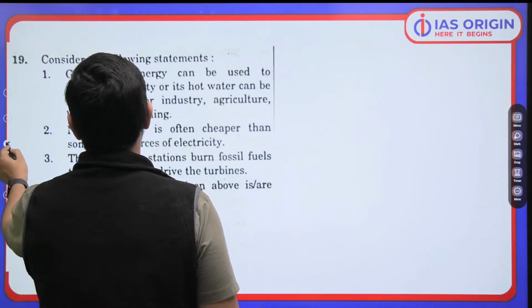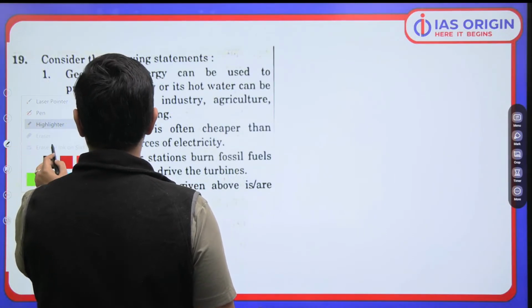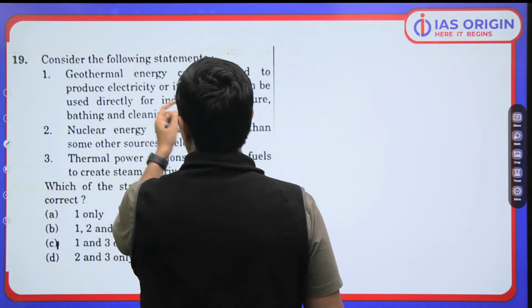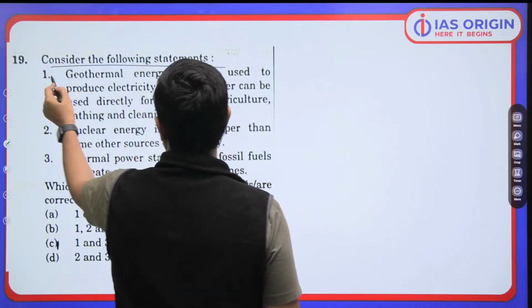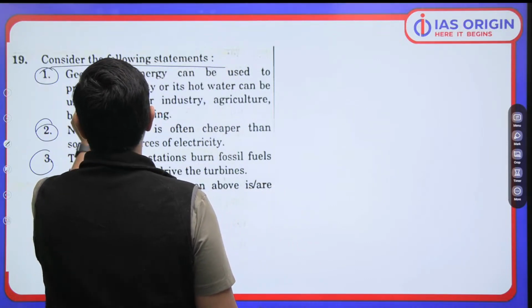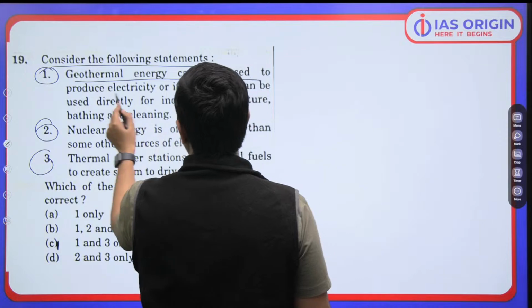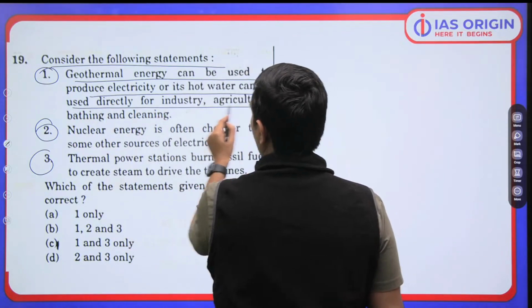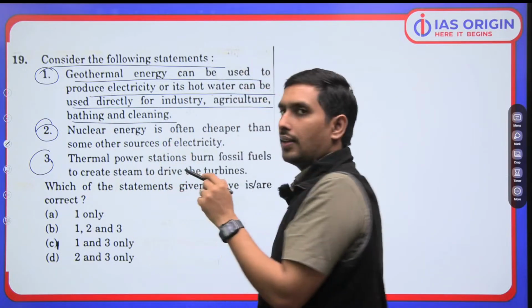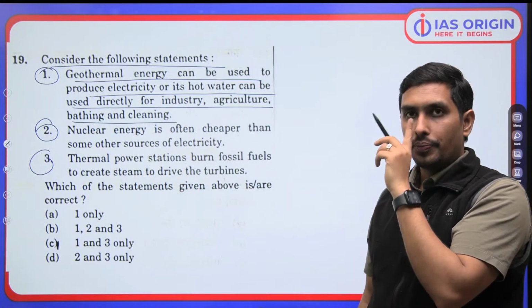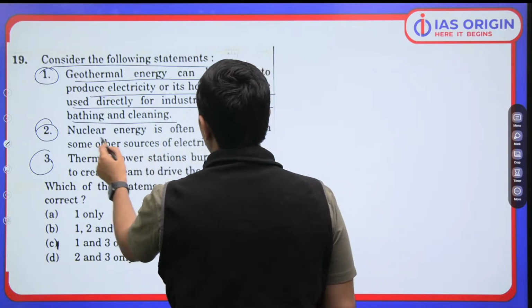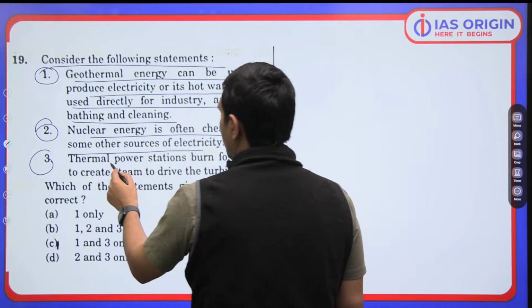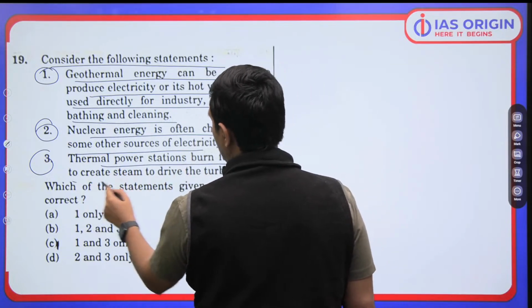Okay. Now you have to consider these particular statements. Consider the following statements. Statement 1, statement 2 and statement 3. Geothermal energy can be used to produce electricity, or its hot water can be used directly for industry, agriculture, bathing and cleaning. Okay? Hot water. Nuclear energy is often cheaper than some other sources of electricity. Thermal power stations burn fossil fuels to create steam to drive turbines.